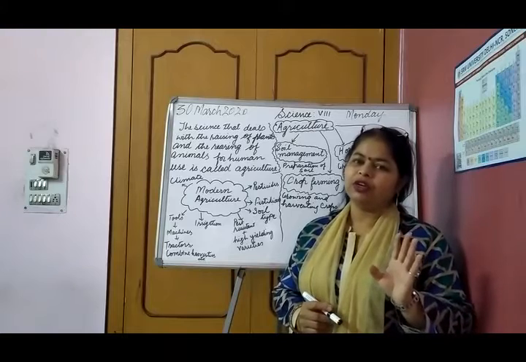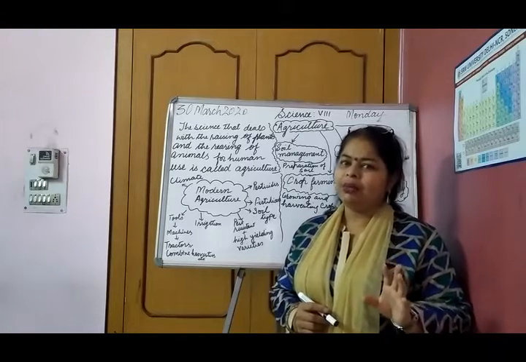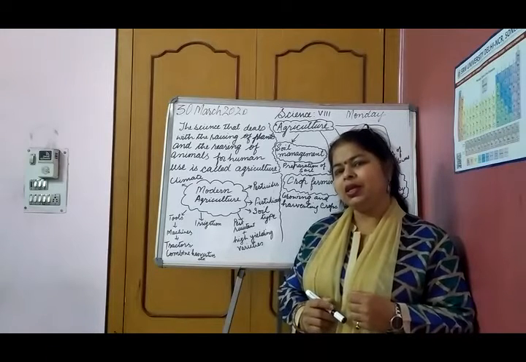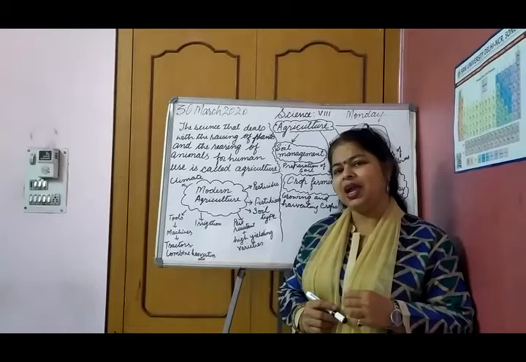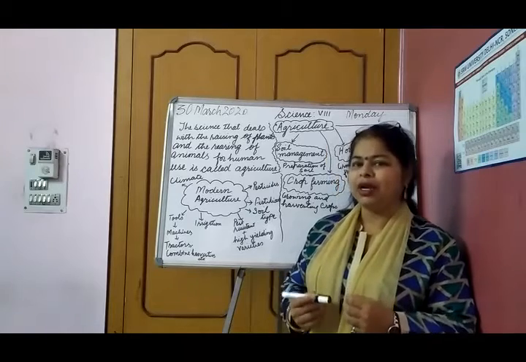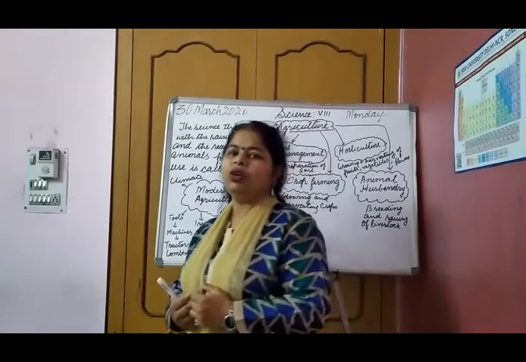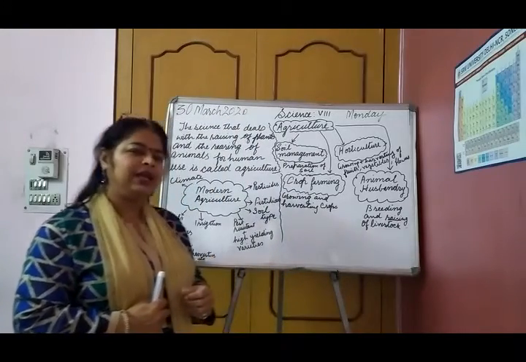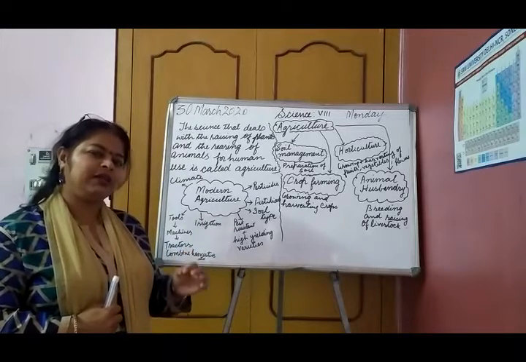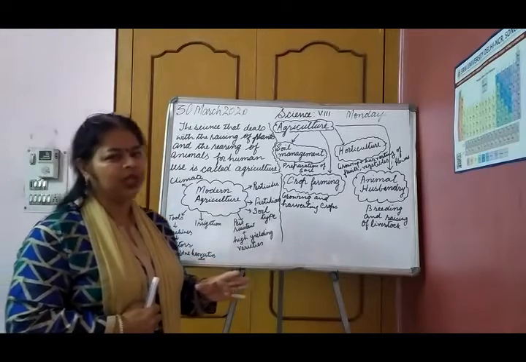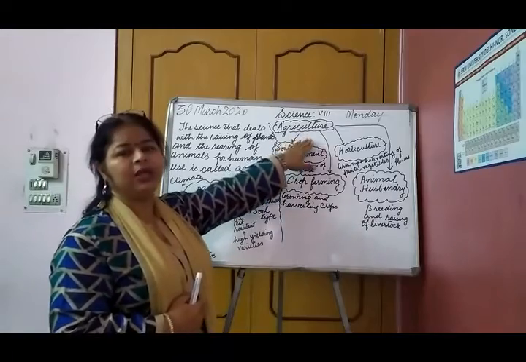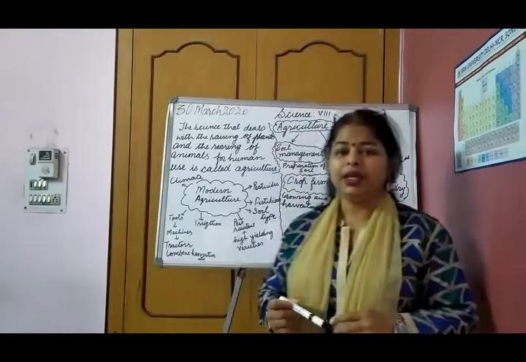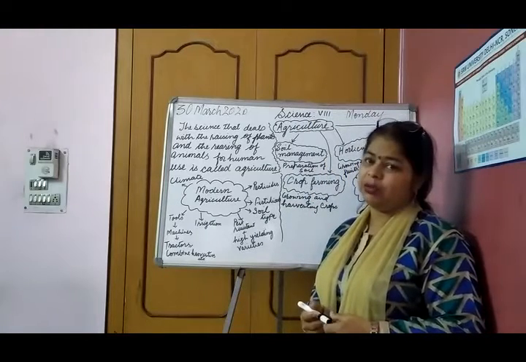If you have read in your social science, early man used to eat raw food, and then he learned how to stay at a place, grow plants of one type and use them for his diet. Then the concept of agriculture came. So our next chapter that we are going to discuss this week is agriculture.